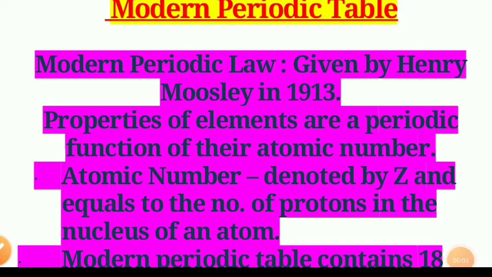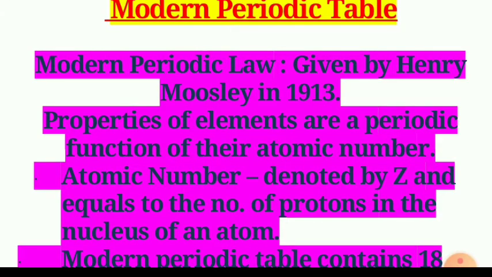In the first part of the lesson, periodic classification of the elements, we have seen about Mendeleev's periodic table. In order to reduce the limitations found in Mendeleev's periodic table, the scientist Henry Moseley worked on this and placed a new periodic table, that is the modern periodic table.